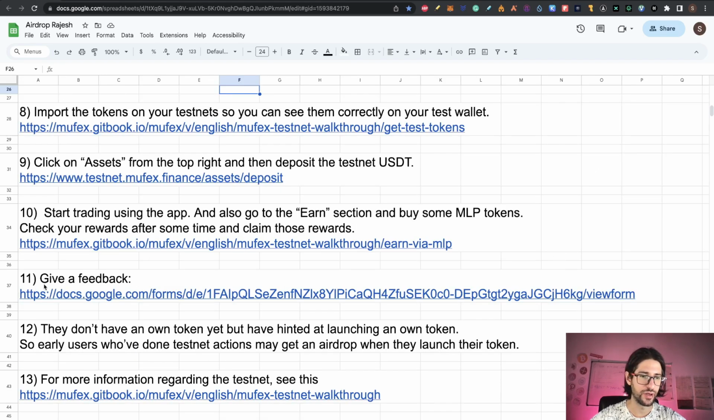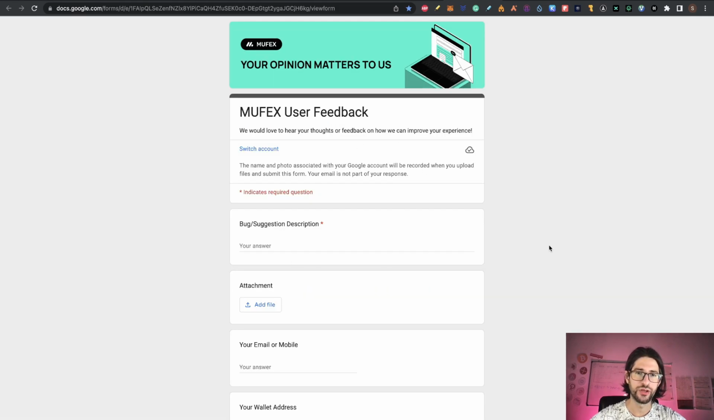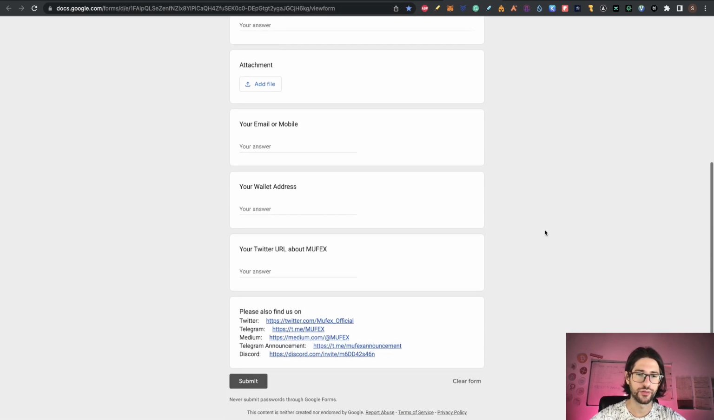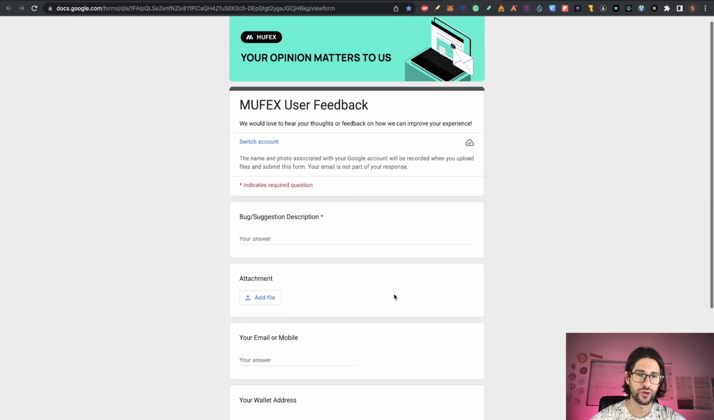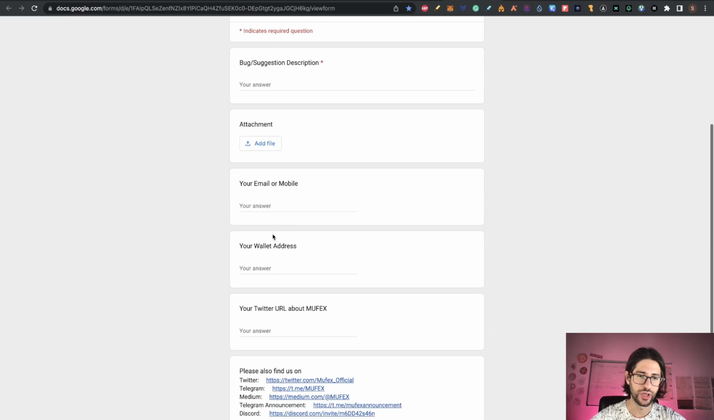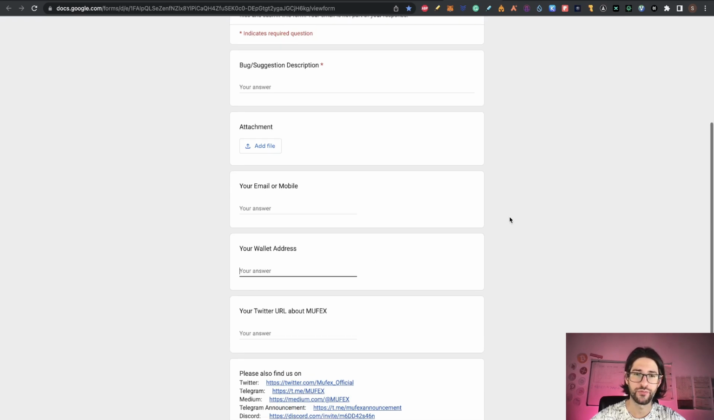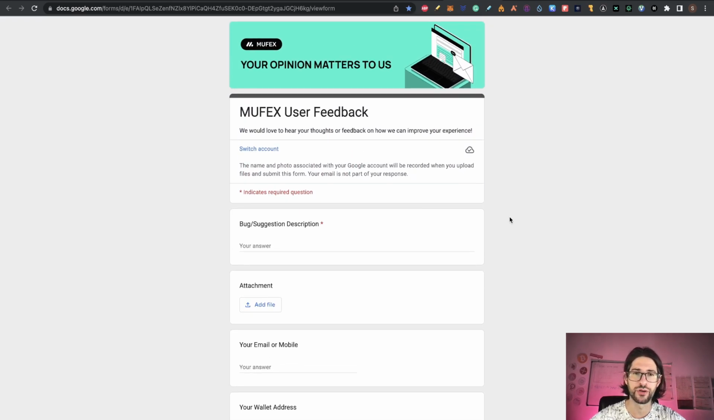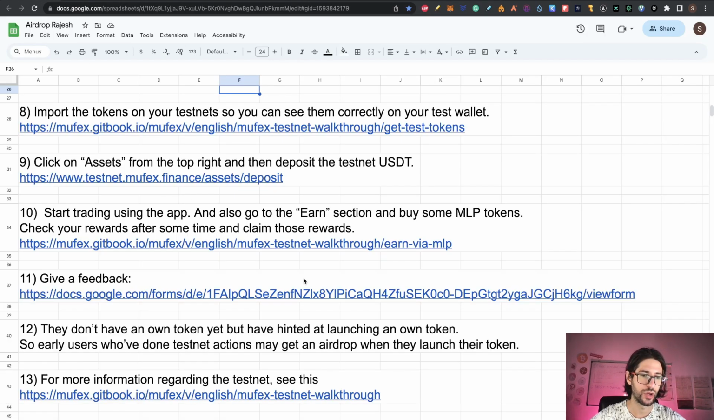Now step 11 is give feedback. There's a link here for Mufex where you can give some feedback, so I recommend you to do it. You can see that you can put your wallet address, so maybe this is important to receive an airdrop in the future. So don't skip this step, which is step 11, give some feedback.